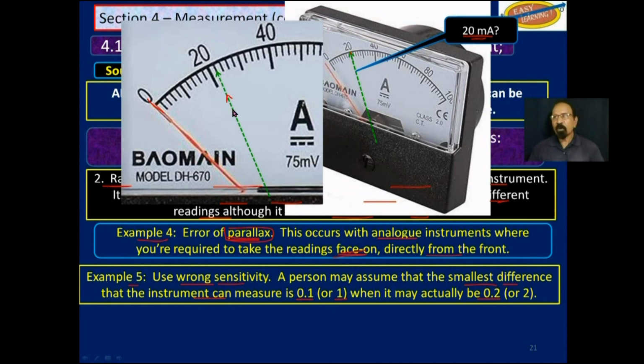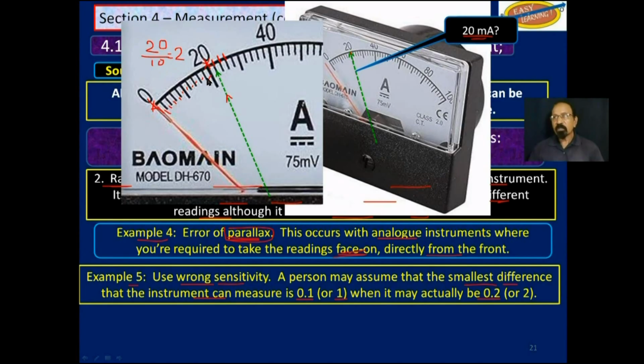Now, some people may say, okay, if that is 20, this will be 21, that will be 22, that will be 23, without evaluating what is the sensitivity on this instrument. Now, to do that, you check from 0 to the first number you could see there, which is 20. Divide that by the number of divisions you have between there, and if you count them, 1, 2, 3, 4, 5, 6, 7, 8, 9, 10, you divide that by 10 and you get 2.